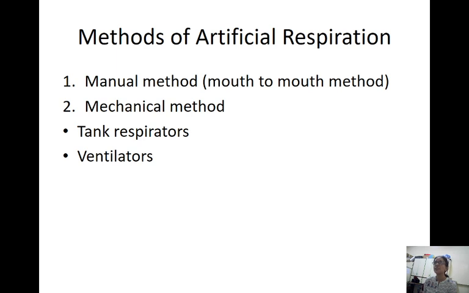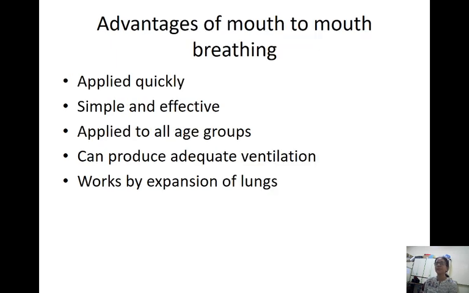So many methods have been tried and discarded, but the one still being used even till today is mouth-to-mouth breathing. Why has it got the advantage over the others? Because it can be applied quickly. You need not have any special equipment or any aid for that. You can just start then and there itself. That's why it's applied quickly without wasting any time.